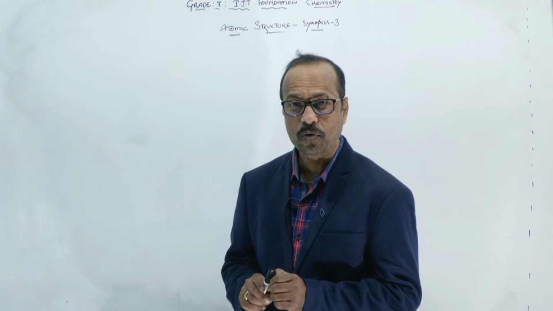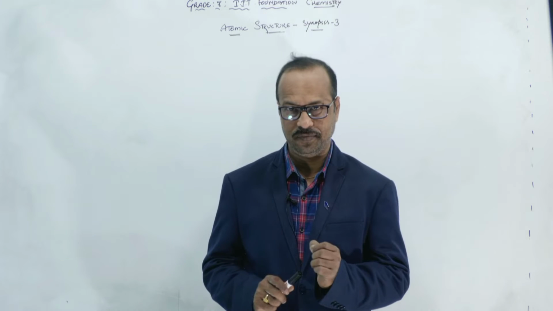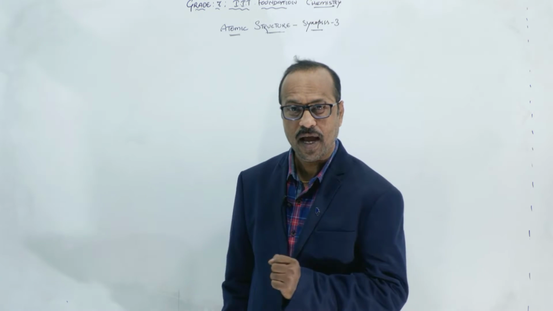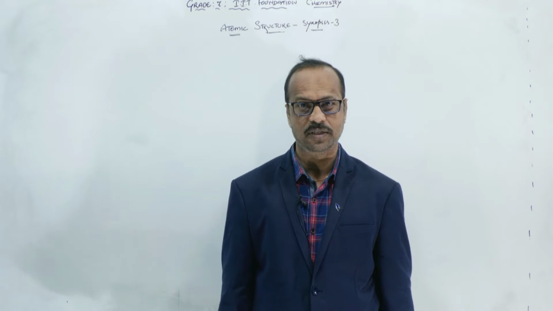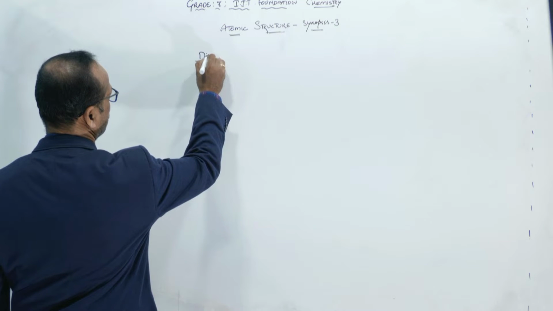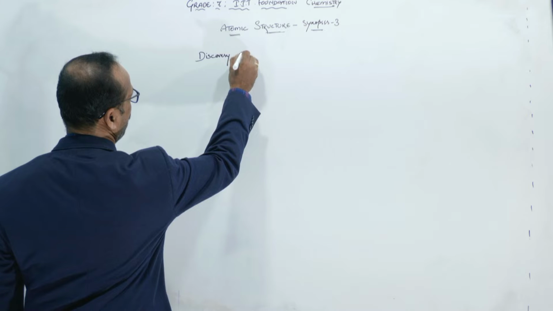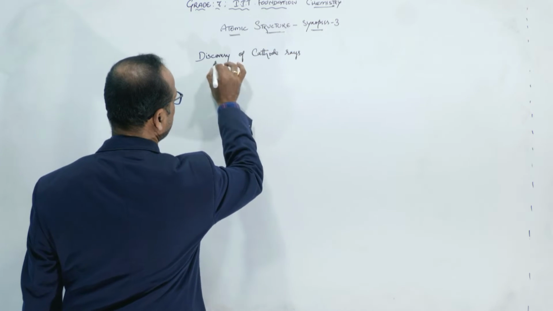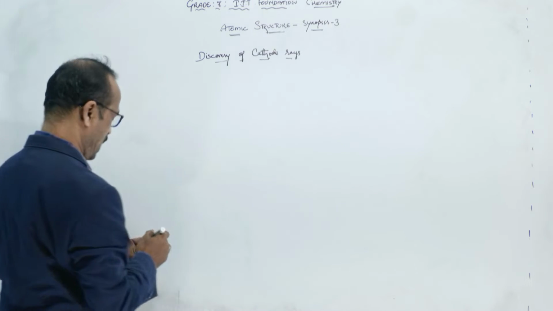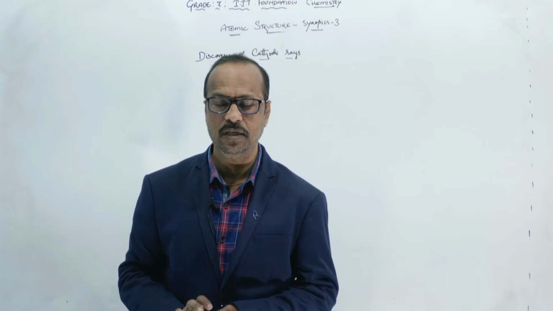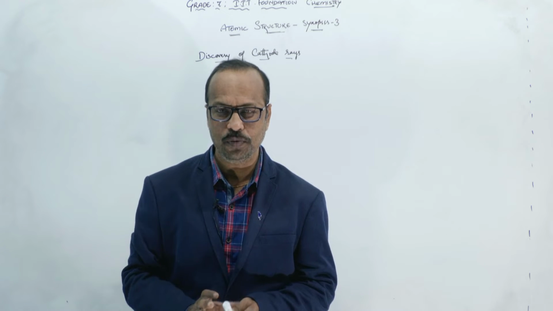So today we are going to discuss the first subatomic particle which was discovered. Okay, that is the electron, right? And this was discovered by whom? J.J. Thomson, right? So students, today we discuss J.J. Thomson's discovery of cathode rays. So here these cathode rays were discovered by J.J. Thomson from his discharge tube experiment.